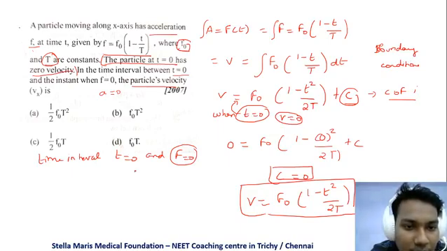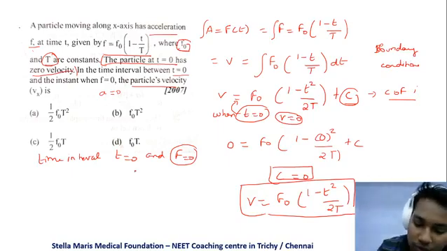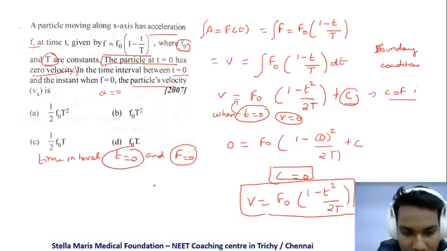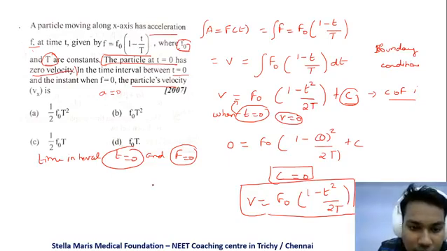We know the first limit is t is equal to 0, but we need to calculate the instant when f becomes 0.